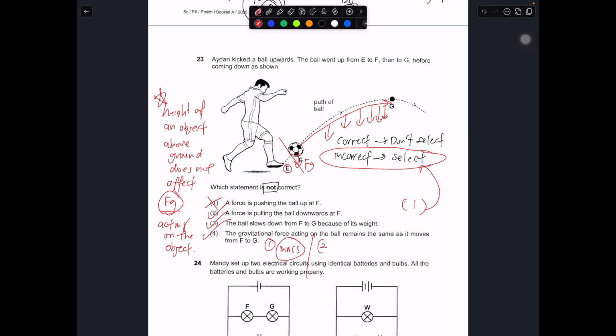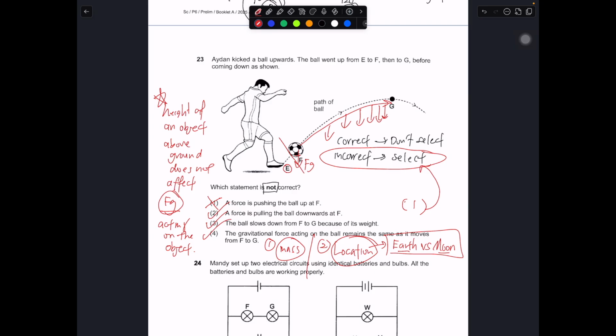The second one is the location. So what does it mean by location? Does it mean Sengkang versus Choa Chu Kang? No. Whether you are in Sengkang or Choa Chu Kang, the gravitational force acting on you remains the same. The location that I'm referring to is Earth versus Moon. We are talking about the whole planet, not the geographical location on the planet. If you are on Earth and you are on the Moon, the amount of gravitational force acting on you will be different, even though you have the same mass.